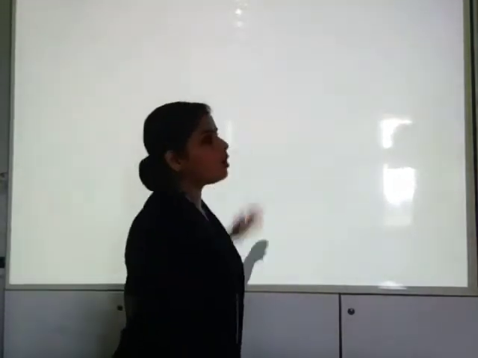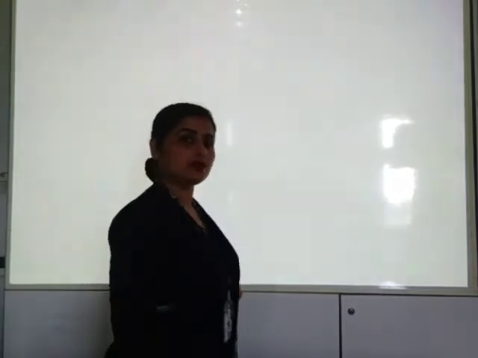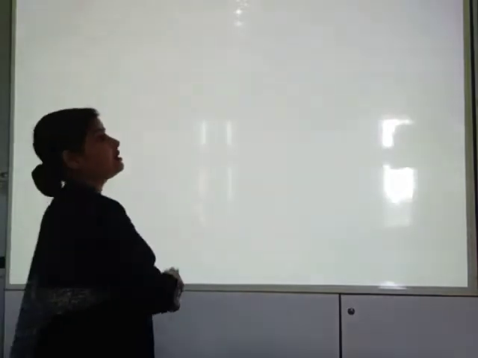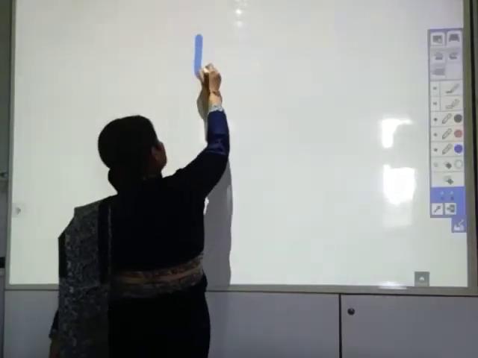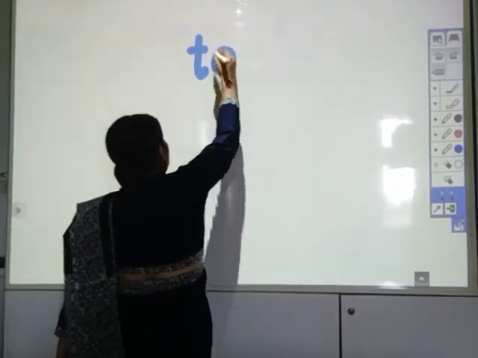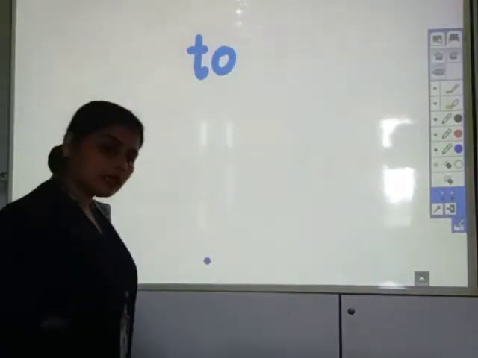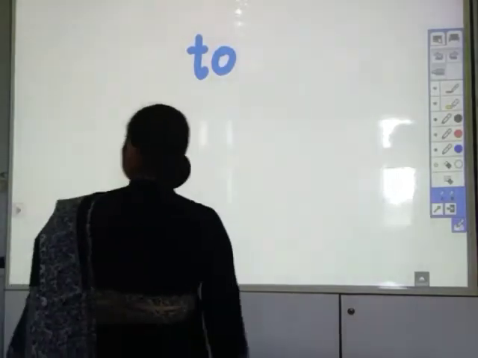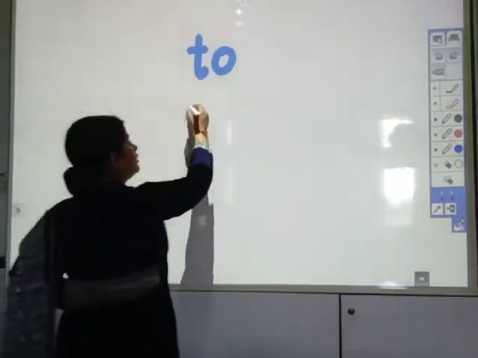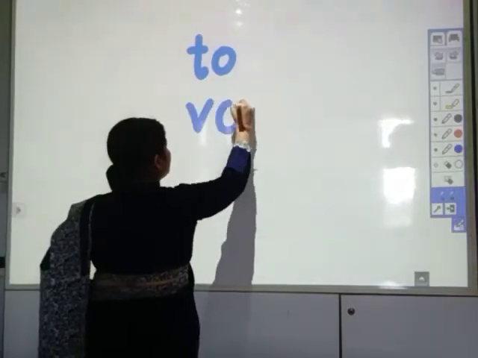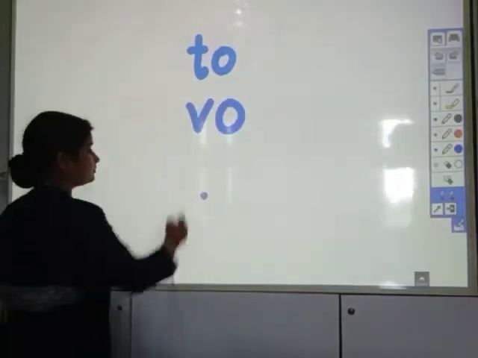अब मैं O, O, O नहीं लिखूंगी. अब सीधे मैं लिखूंगी लेटर के ब्लेंड के साथ. Okay? Now you have to recognize what is the pronunciation. T, O, toe. V, O, vo.